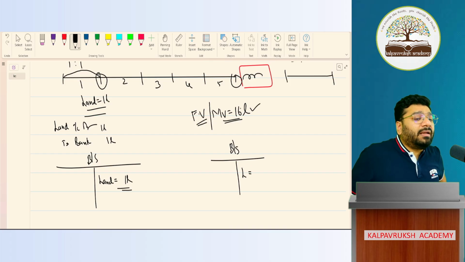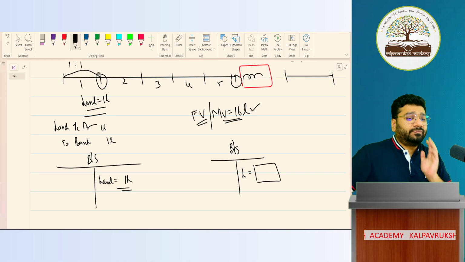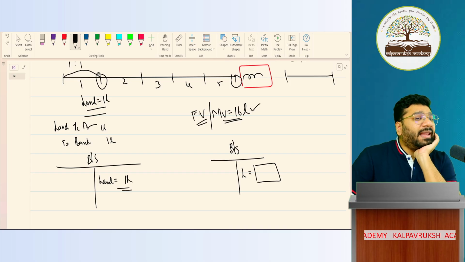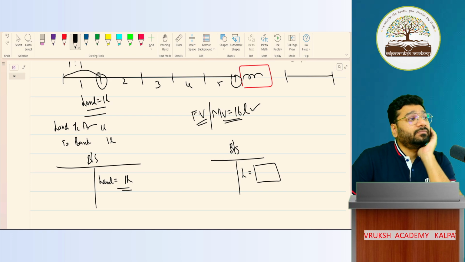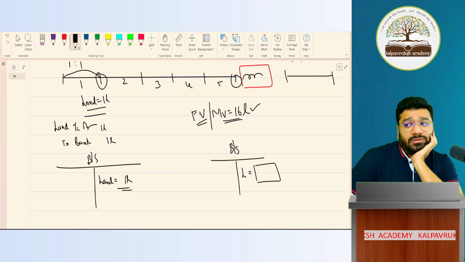Now that the market value of the land is 16 lakh rupees, this land in my books of accounts will be reflecting at what value? 1 lakh or 16 lakhs? Online people, respond. 1 lakh or 16 lakh? Others.